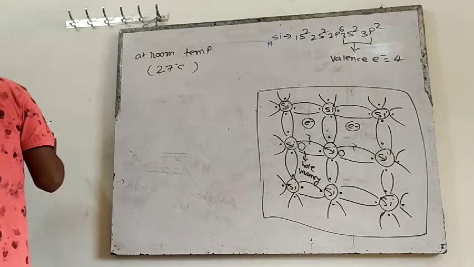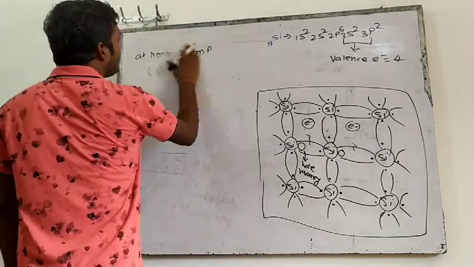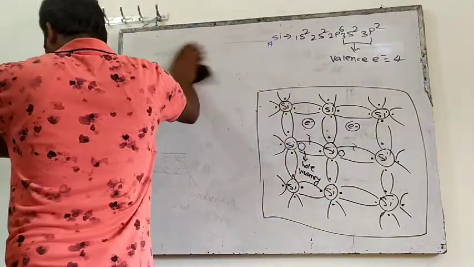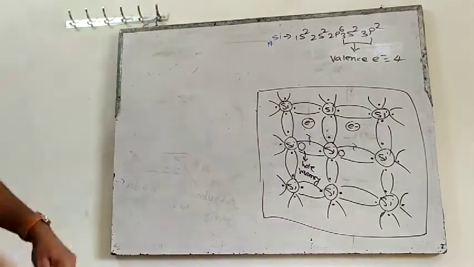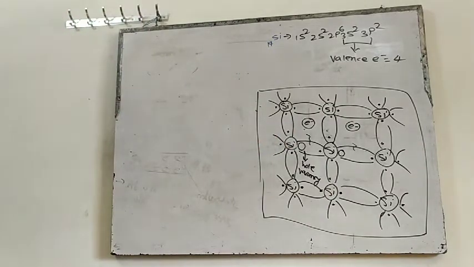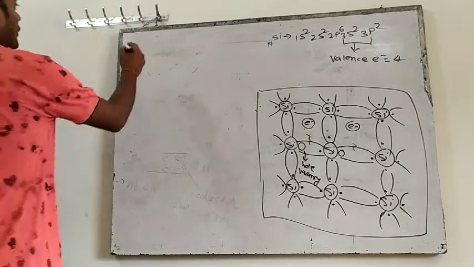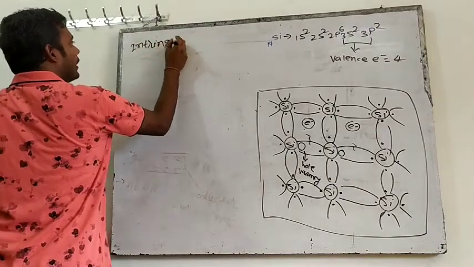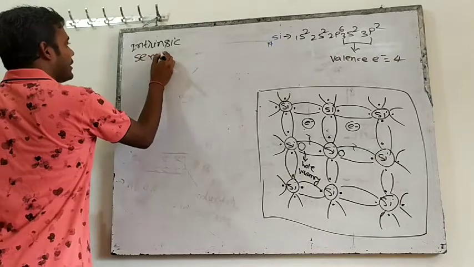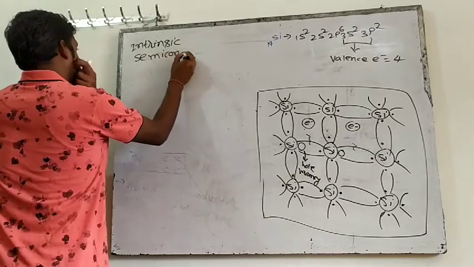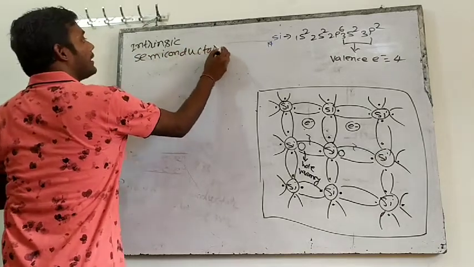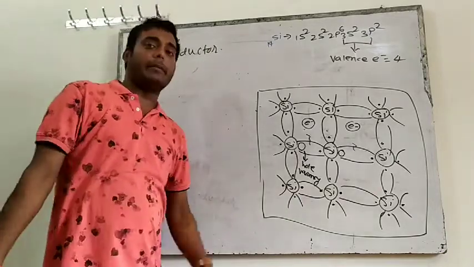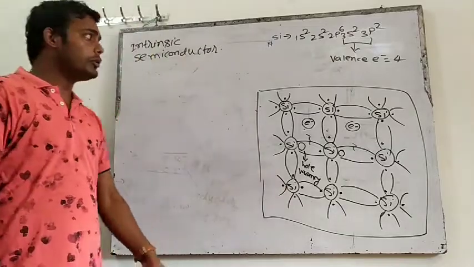So actually I am coming to the concept of intrinsic semiconductor. Semiconductors can be categorized into two types.